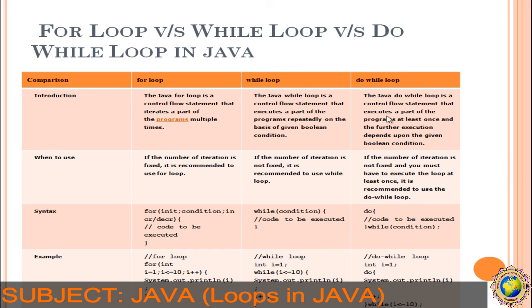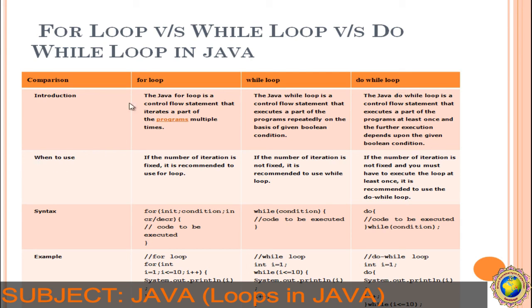The do while loop is a control flow statement that executes the part of the program at least once, and the further execution depends upon the given Boolean condition. So basically the difference between the while loop and do while loop is that in the while loop the condition is checked first and then the statement is executed, and in the do while loop the statement is executed at least once first and then the condition is checked.